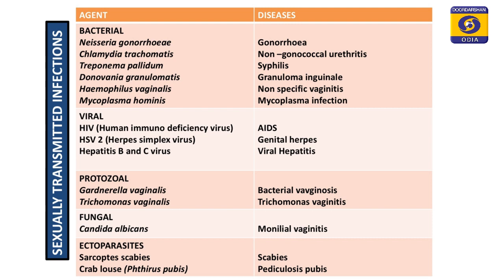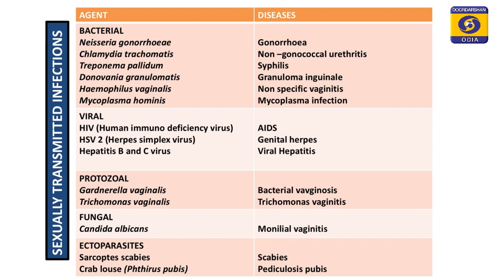There is Treponema pallidum that causes syphilis. We have Donovania granulomatis that causes granuloma inguinale. We have Haemophilus vaginalis that causes non-specific vaginitis, and Mycoplasma hominis which causes mycoplasmal infections.